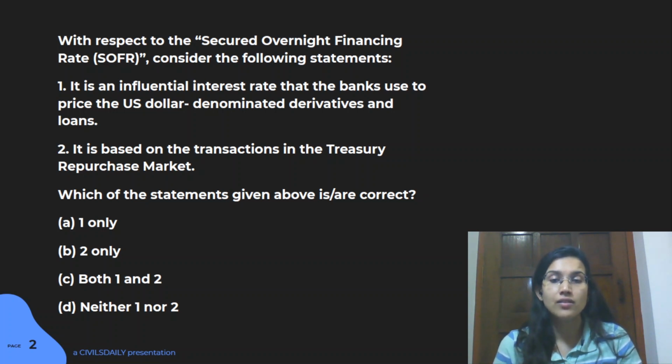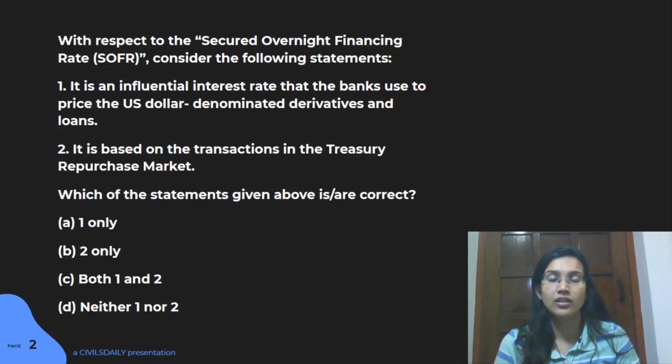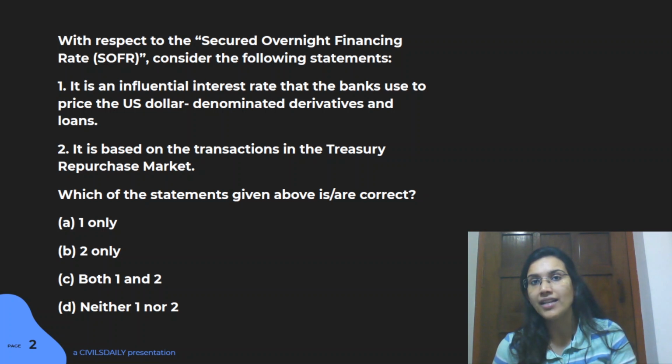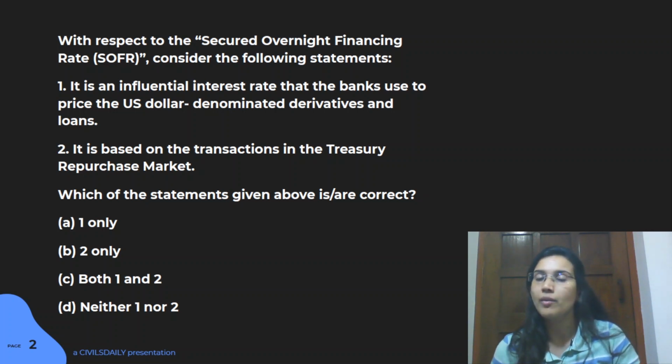Now, why are we getting this system? There was a basic issue with respect to the LIBOR rate. The global regulators actually found out that with respect to the LIBOR rate, post 2012, there was a lot of manipulation with respect to this particular rate, and a lot of banks across the globe started manipulating it. Also, this particular rate was not able to help you understand the volume that it was trading with. So these are some of the shortcomings, and keeping that in view, this is the idea that the global community has taken, and they have replaced the LIBOR rate with SOFR.